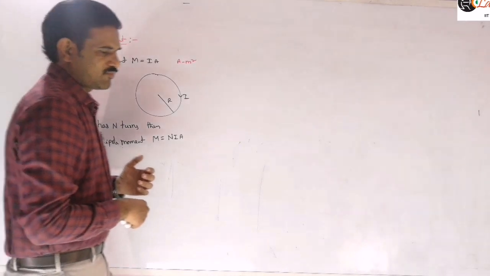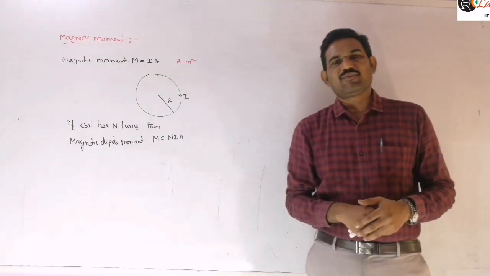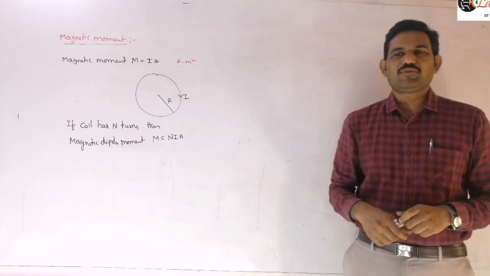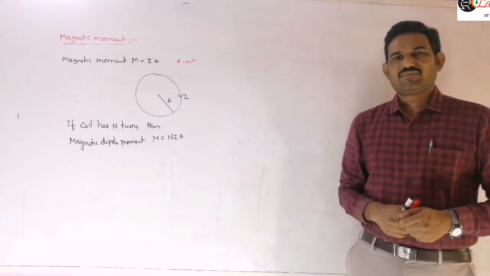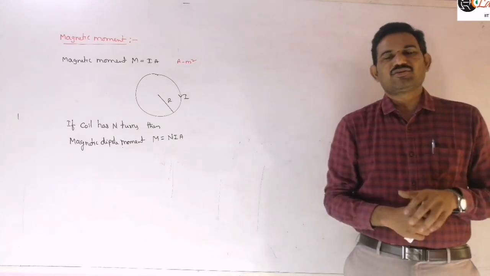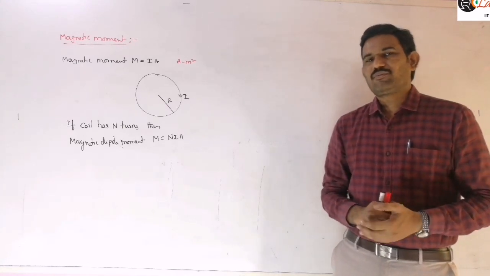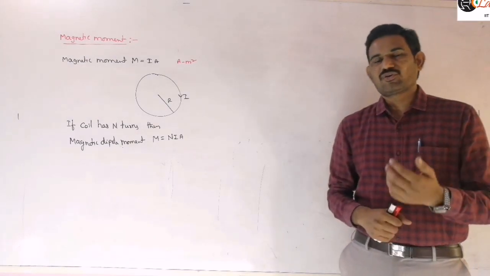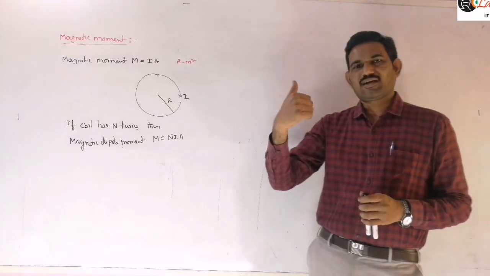Now this magnetic moment is a vector quantity. Like the electric dipole moment, this magnetic dipole moment is also a vector quantity. In the electric dipole moment, we mentioned the direction of the dipole as from negative charge to positive charge. Similarly, in the case of a classical bar magnet, the dipole moment is from south pole to north pole. But in the case of a current carrying conductor, how do we identify the direction? For closed loops, you can apply the right hand rule.